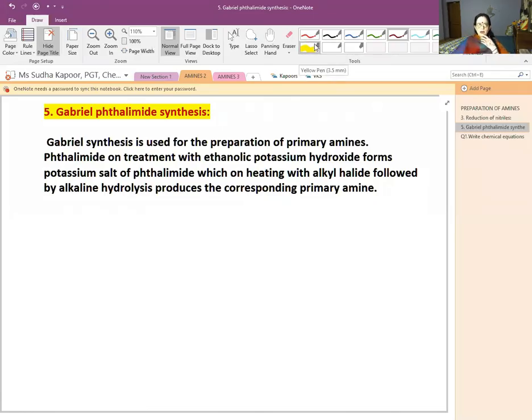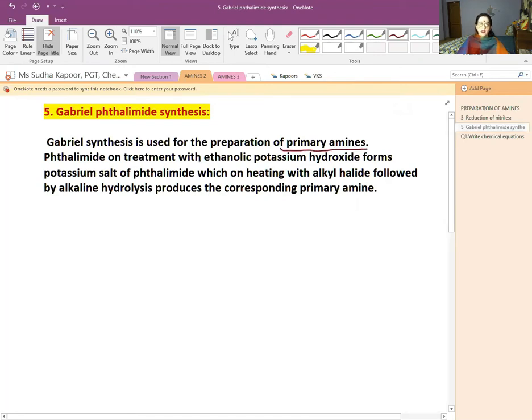So now in case of the Gabriel phthalimide reaction, the Gabriel phthalimide reaction is a named reaction and it is used for the preparation of the primary amines. Now in this case, a very important term that you are seeing is the phthalimide. Phthalimide on treatment with ethanolic KOH forms the potassium salt of phthalimide, which on heating with alkyl halide followed by alkaline hydrolysis gives us primary amine. First the heating is with alkyl halide, then it is followed with the alkaline hydrolysis.